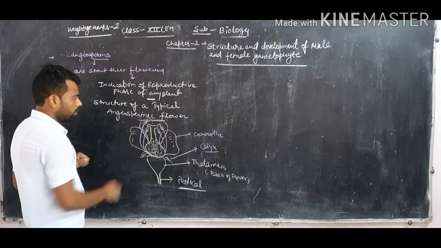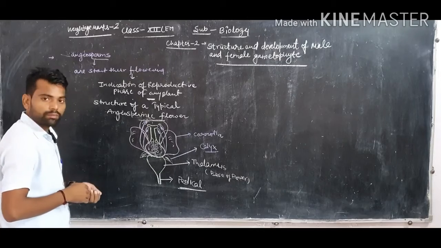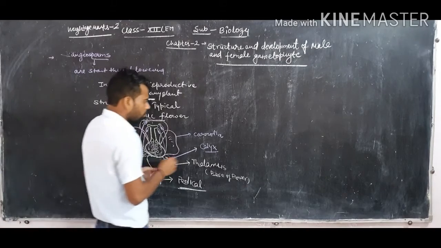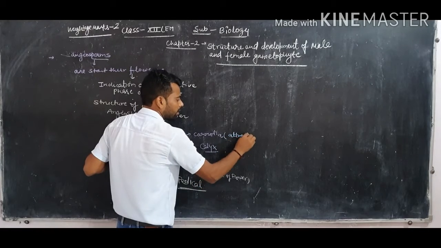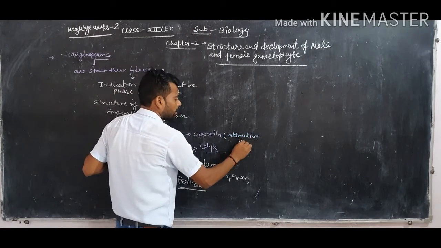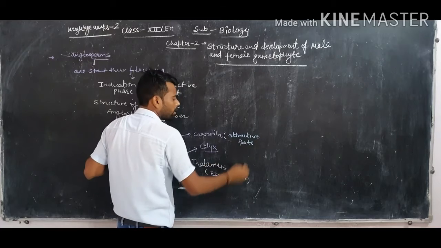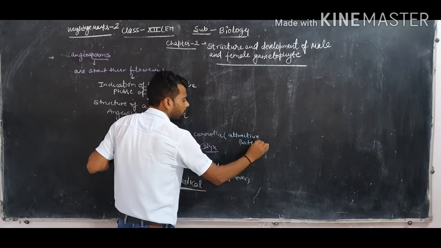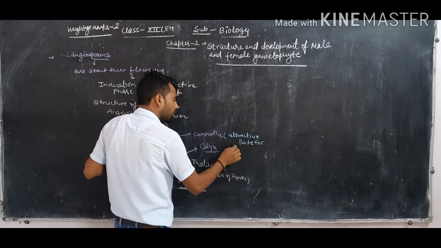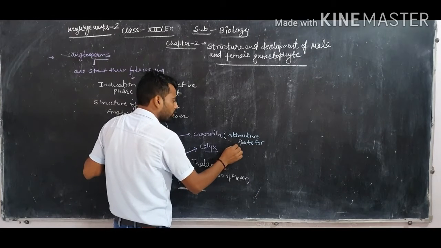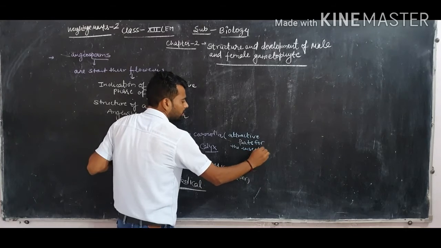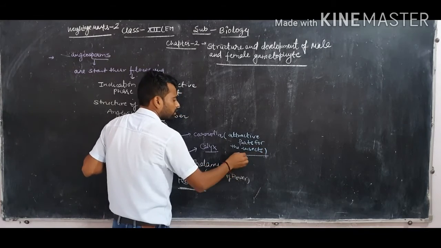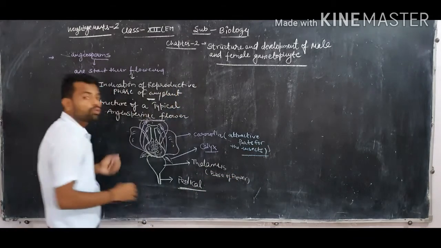Okay, the corolla is the attractive part of the flower, attractive for the insects for pollination.